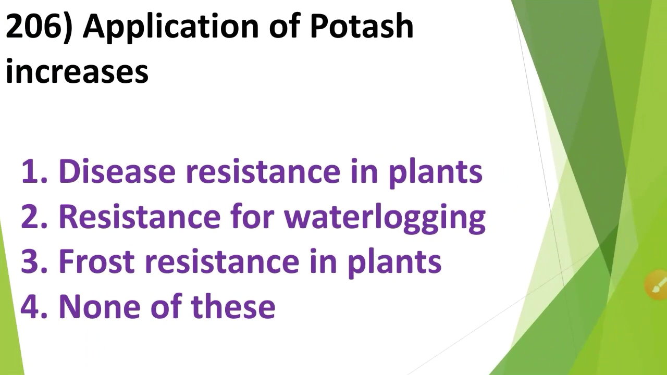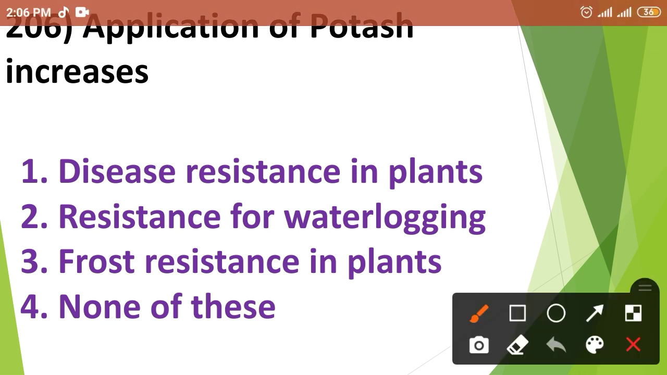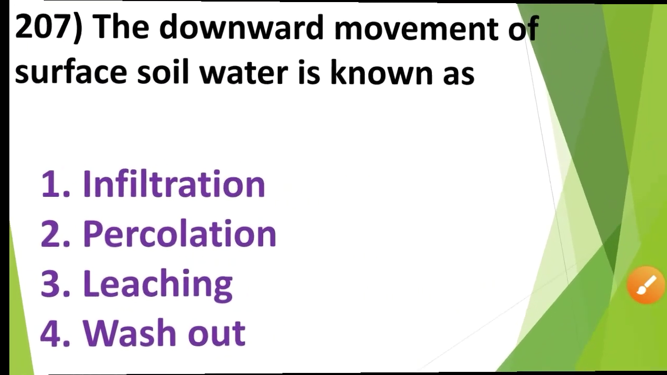The next question. Application of potash increases: first option, disease resistance in plant; second option, resistance for waterlogging; third option, frost resistance in plants; and fourth option, none of these. So the application of potash increases disease resistance in plant. That means the correct answer is option number first.